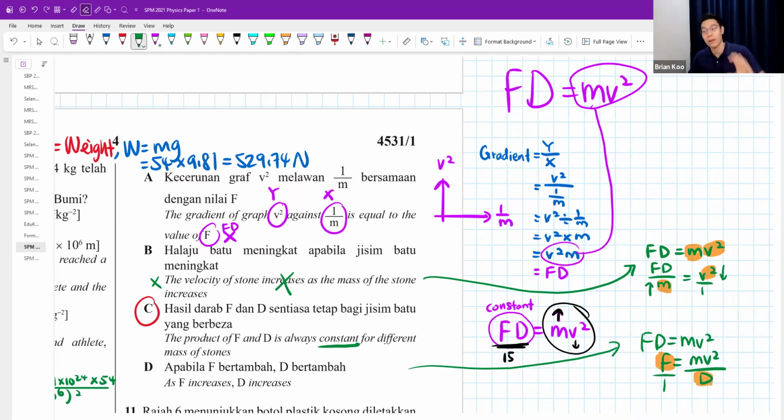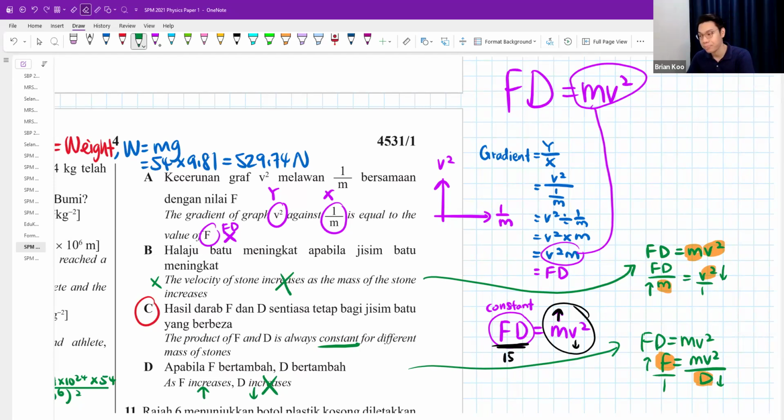F is F divided by 1. So you might think, oh, F increases, then D will decrease. But from this formula, you might be thinking it's going to be increase, decrease. Even if they say one increases, one decreases, I still won't choose D as the answer. C is still the best.